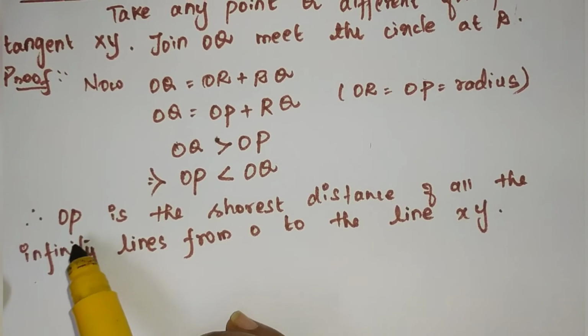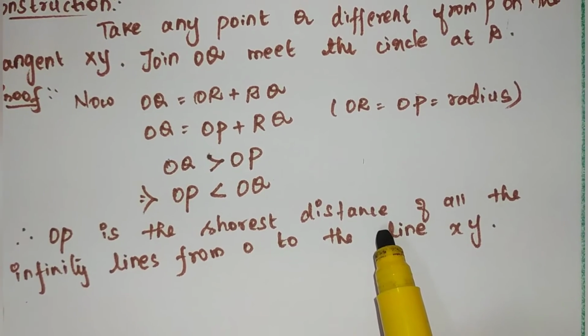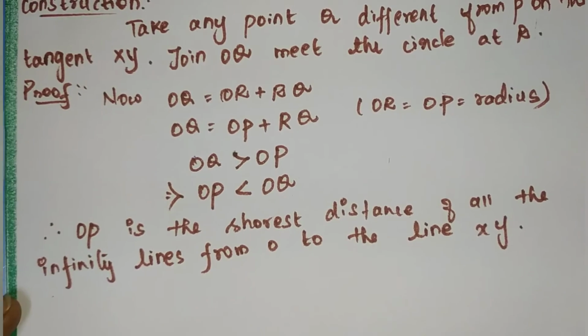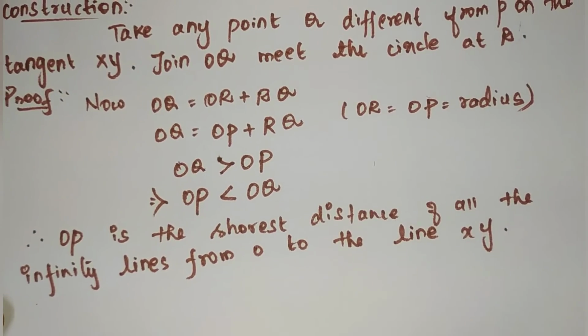So we proved that OP is the shortest distance to the line XY.